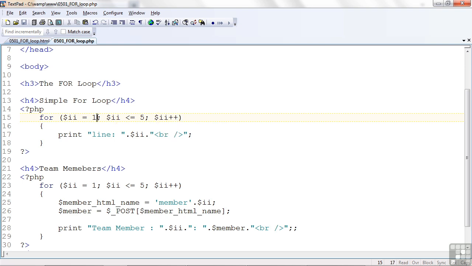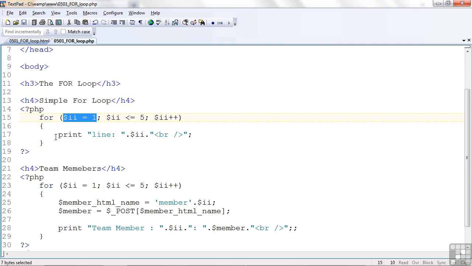The way this is processed is the very first time code reaches this for statement, it sets $ii to be equal to 1. It was just like I had done this outside of a for loop. But a for loop has special syntax, and we have to follow these little rules on how we set these things up. So this $ii equal to 1 will just happen the very first time we come into the for loop, and then that never runs again. It's our initialization of the counter variable.